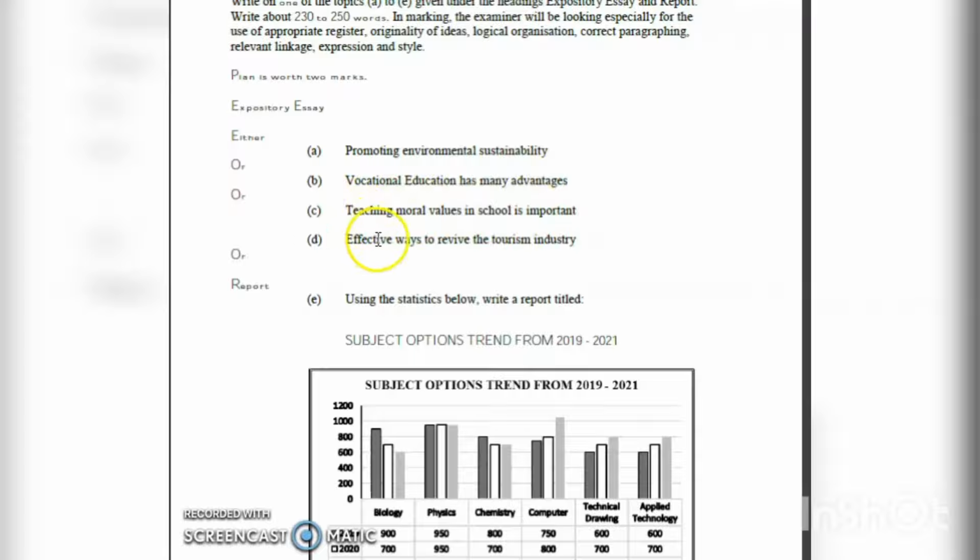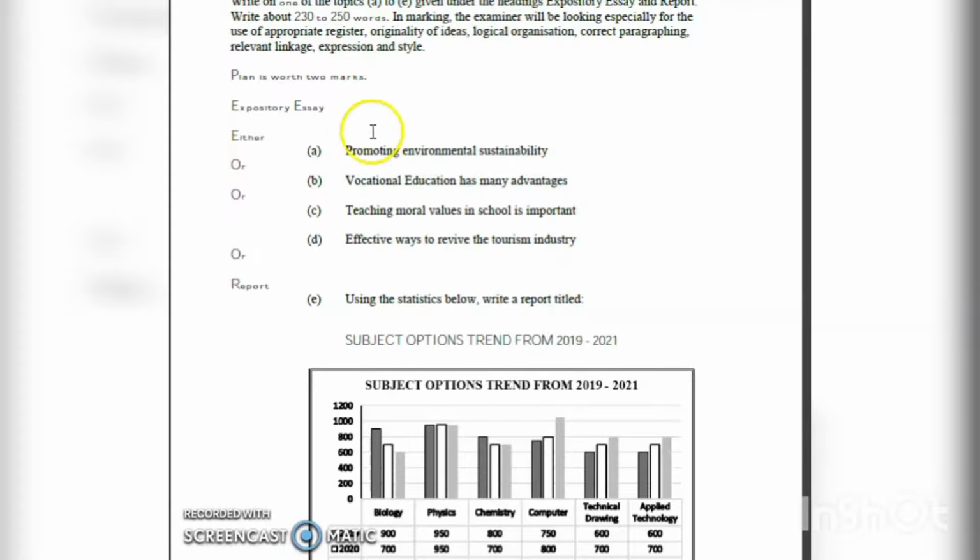And the last one is effective ways to revive the tourism industry. I'm not going to look at E because, in the previous video, I had discussed how to do report writing. I didn't write a paper; I just discussed this question, and I had done a different sample. Anyways, let's go up to our expository essay.